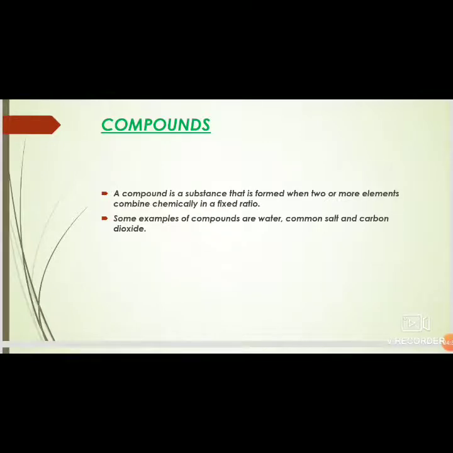Similarly, a carbon dioxide molecule is made up of one atom of carbon and two atoms of oxygen. So the ratio has to be fixed. All the molecules of a compound have a fixed ratio of atoms.